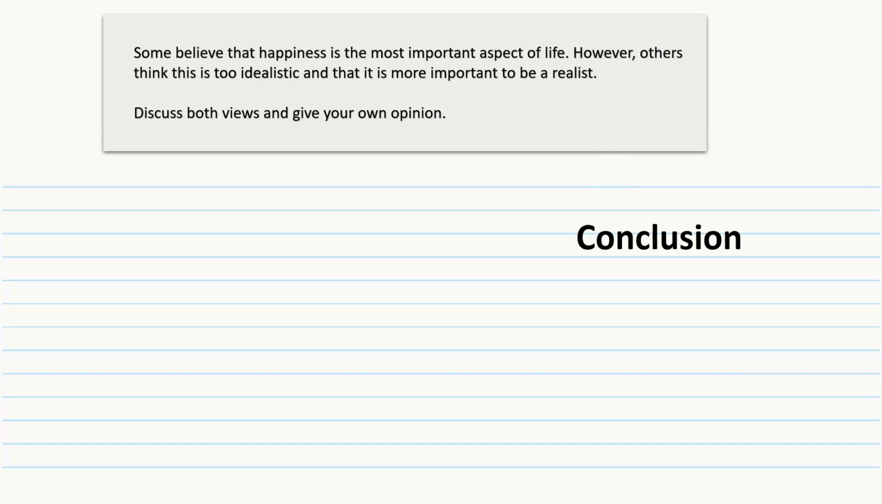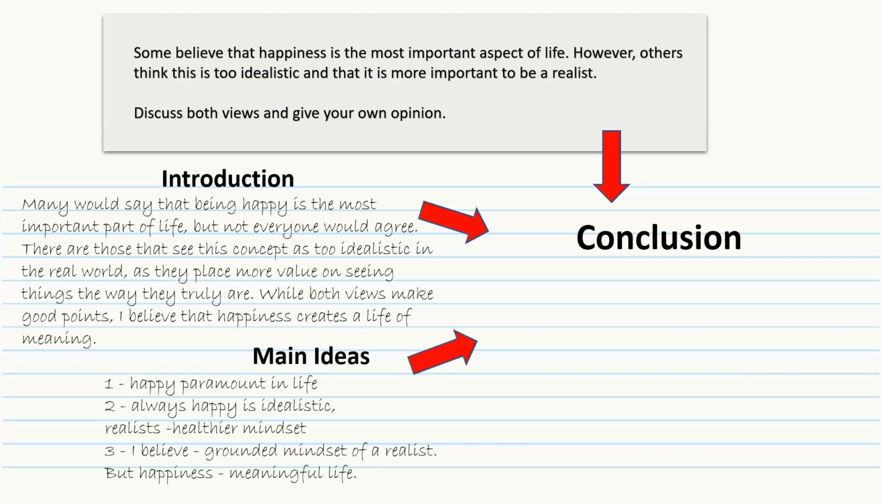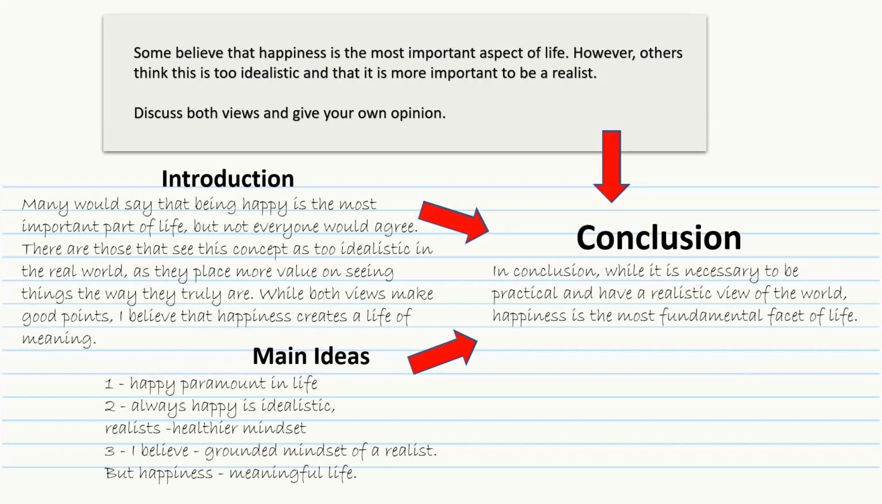Now it's time to write the conclusion. For this, I use the task and my introduction and the main ideas to put them all together in one conclusion. Taking ideas from each part can create a really strong conclusion. But for today, I'm going to make it really simple. In conclusion, while it is necessary to be practical and have a realistic view of the world, happiness is the most fundamental facet of life.